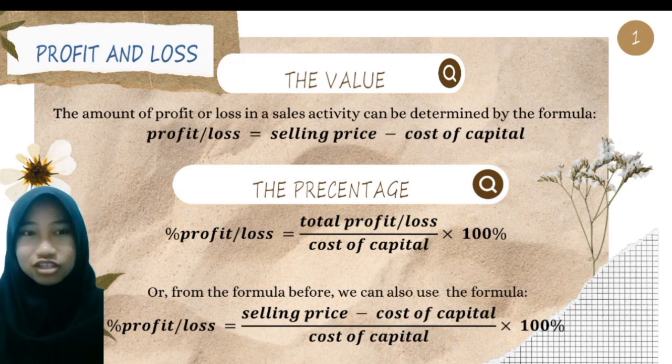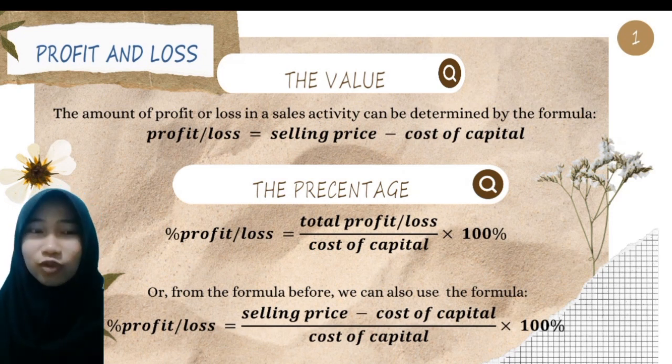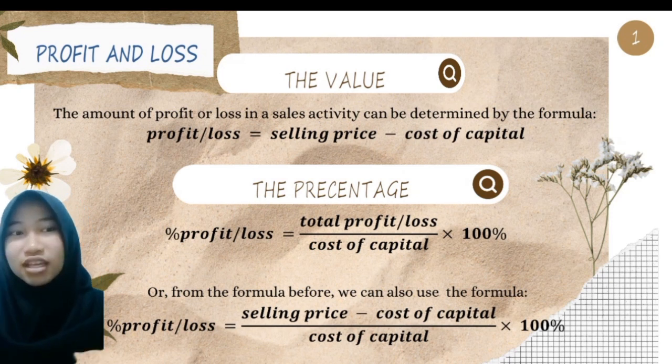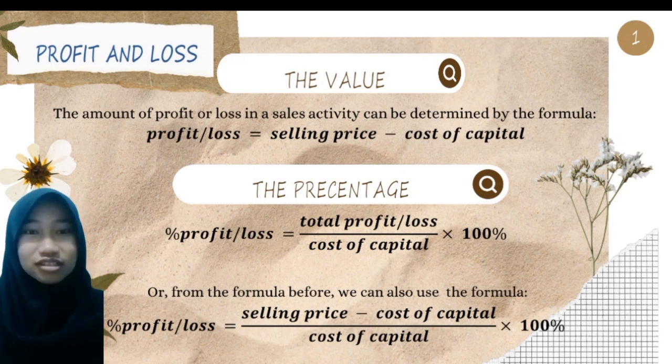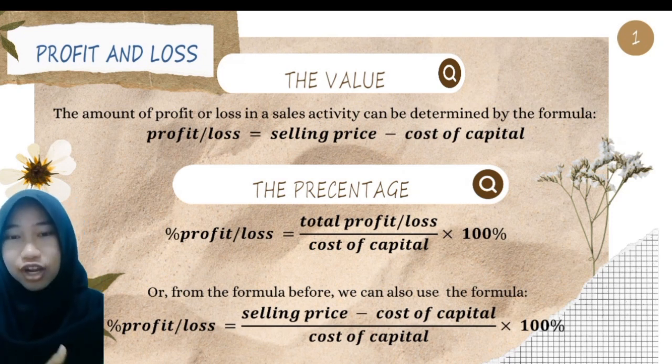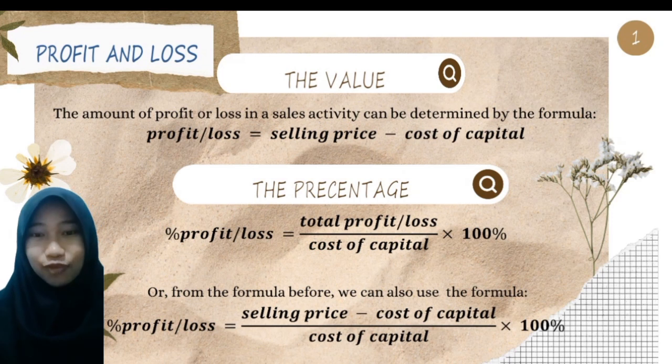To determine the percentage of profit and loss, we can use two basic formulas. The percentage profit is equal to total profit over cost of capital times 100%, and the percentage of loss is total loss over cost of capital times 100%. From the formula before, we can substitute into the new formula.